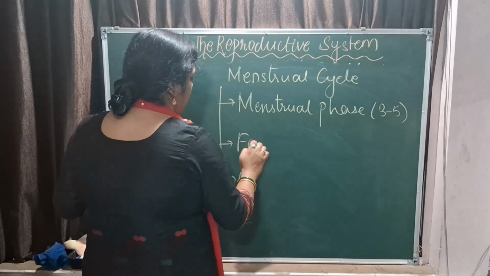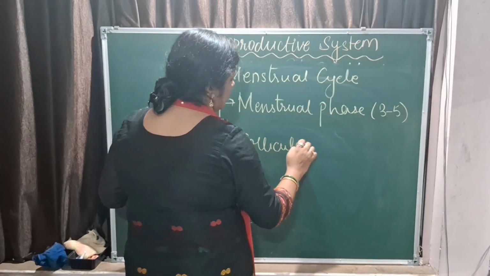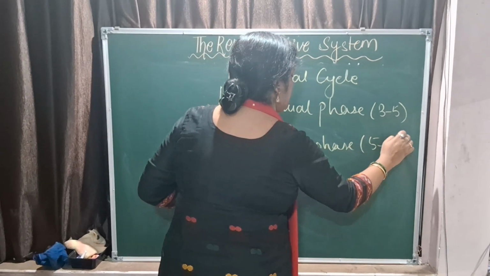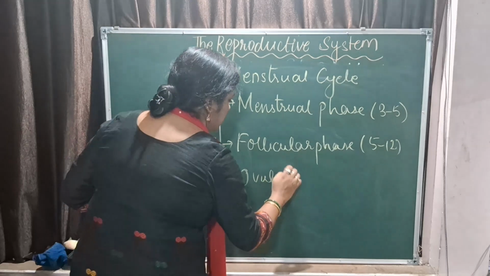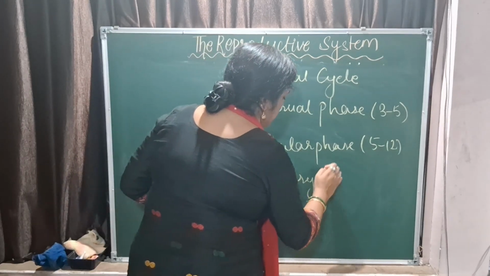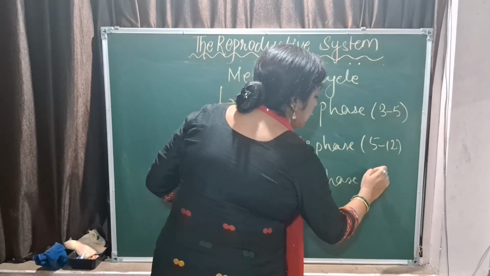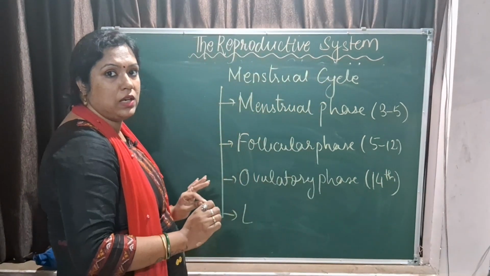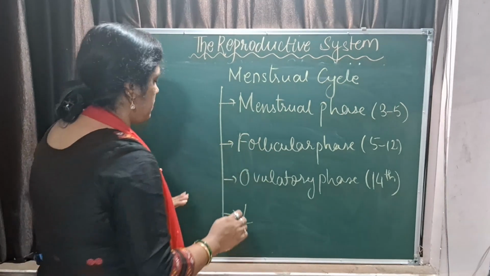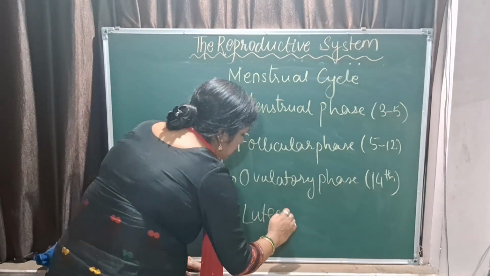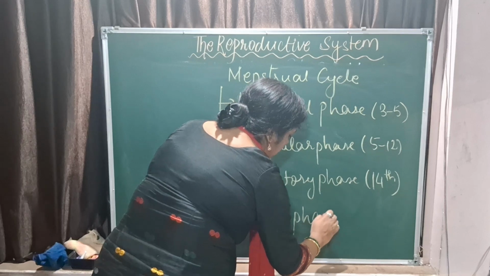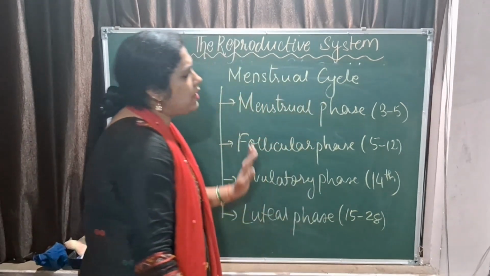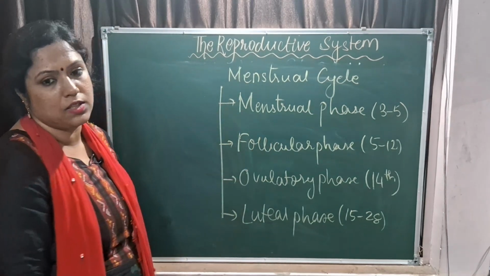Then you have the follicular phase, that is around 5 to 12 days. Then you have the ovulatory phase, that is around the 13th to 14th day, but we generally write in the exam, whenever a question is asked, that on the 14th day the ovulation happens. And finally the luteal phase. Now the luteal phase is 15 to 28 days. So if you consider the entire cycle as 28 days, this is how the division takes place.